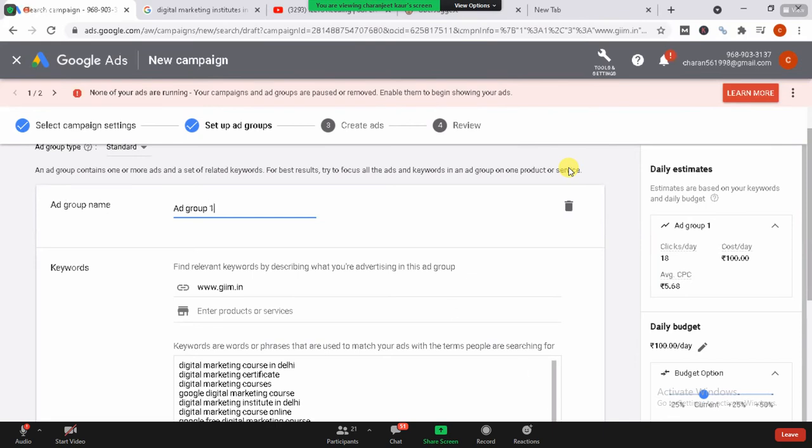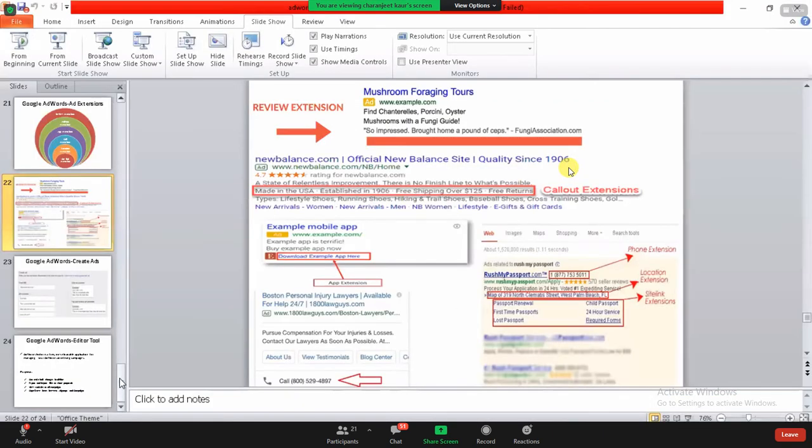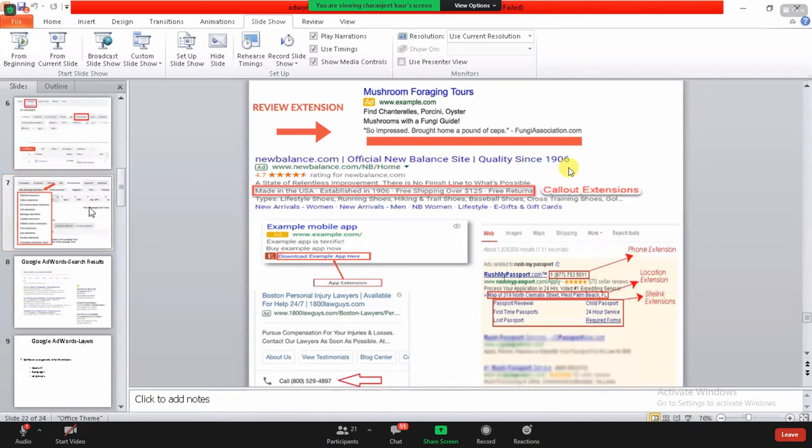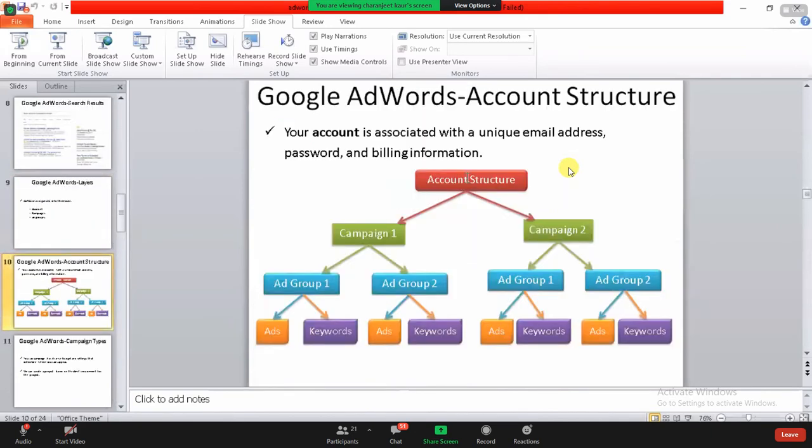Now I have talked about this, and I have talked about this section as well. Just give me a minute, I'm going to show you. Now I've told you about this ad structure, like the ad account. First of all, we have created the account. Now campaign, we have selected the kind of campaign I want, the lead section, and in the leads, I want it to be the network only.